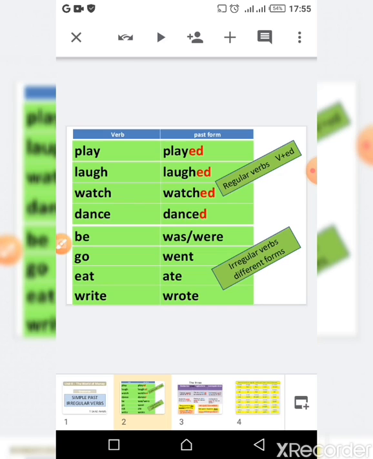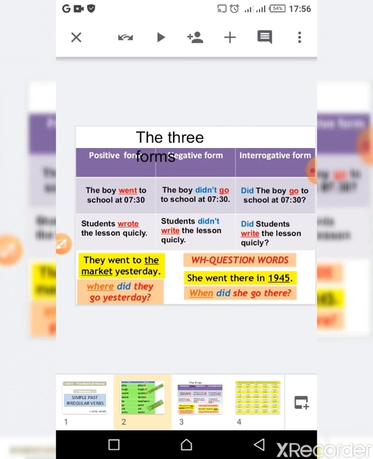So as you see here, there are different forms. There is no one rule to follow here. So we have different forms, and these are called irregular verbs because they don't respect the rule. So let's discover more about this, and let's see the three forms we have.